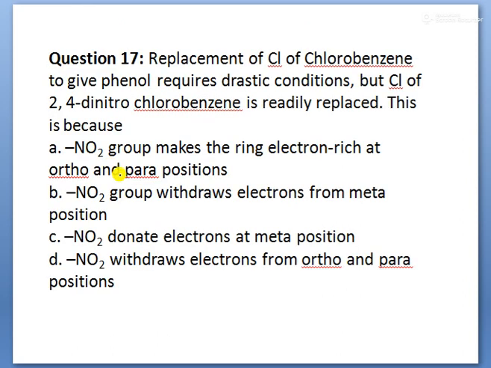Next, children, replacement of chlorine of chlorobenzene to give phenol requires drastic conditions, but chlorine of 2,4-dinitro chlorobenzene is readily replaced. Why, children? Here the NO2 group is an electron withdrawing group at ortho and para positions. So here an electron withdrawing group for substitution is present.